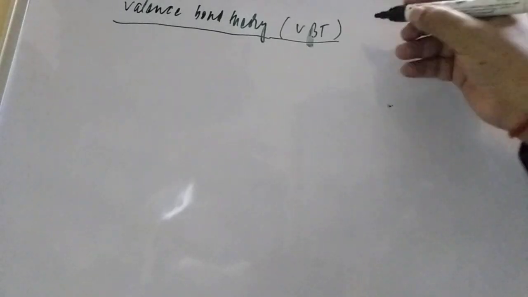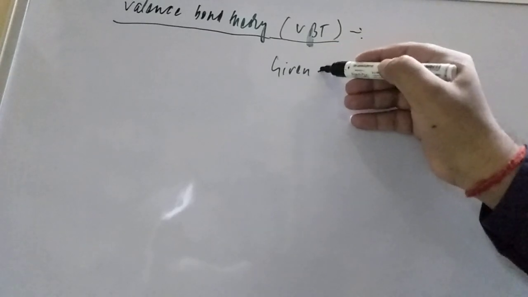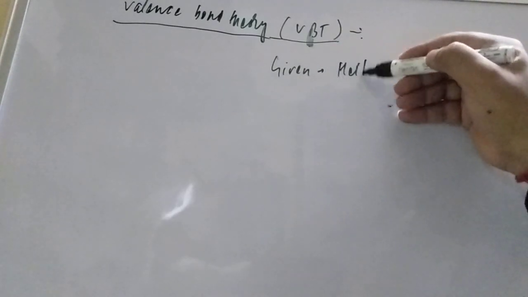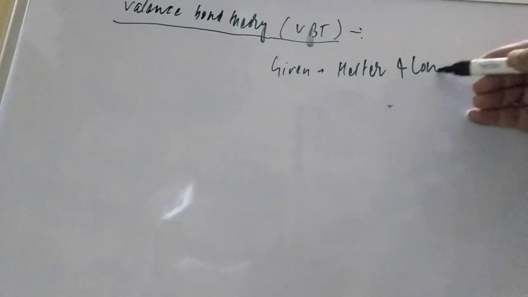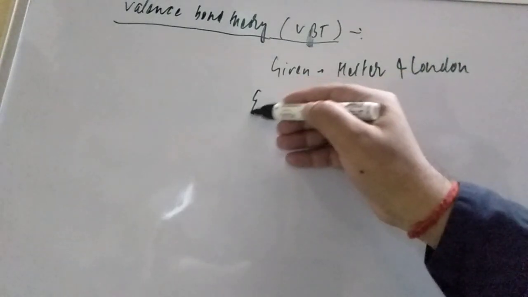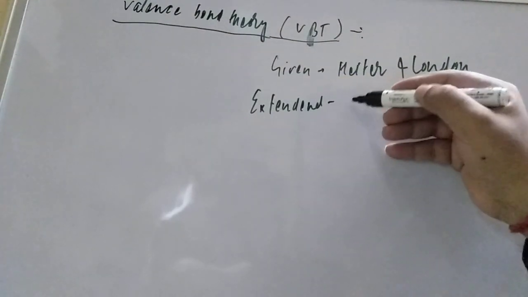First of all, this theory was given by Heitler and London. Okay, Heitler and London. And this theory was also elaborated by Pauling and Slater.